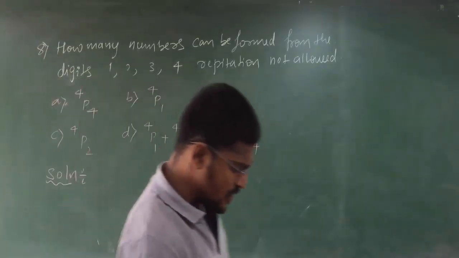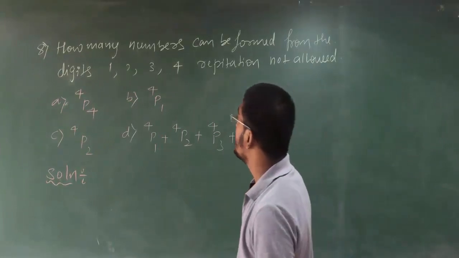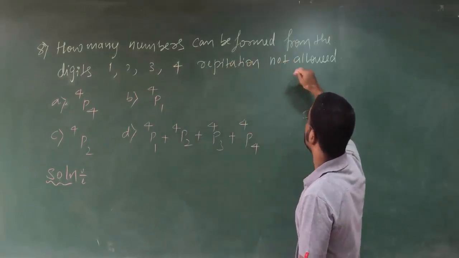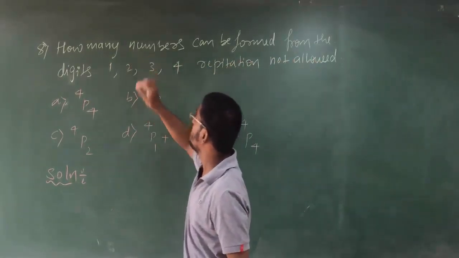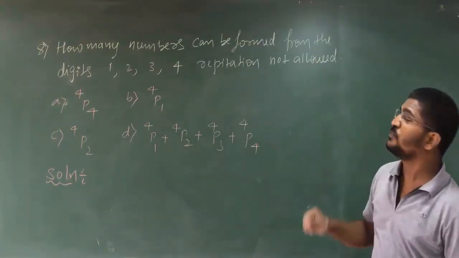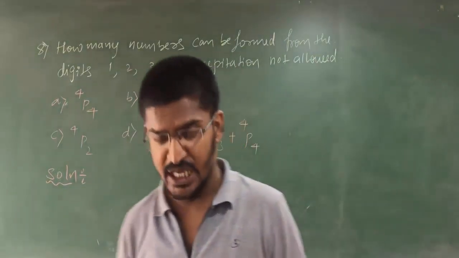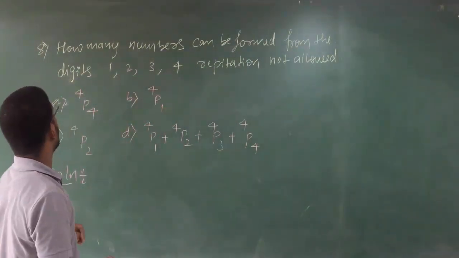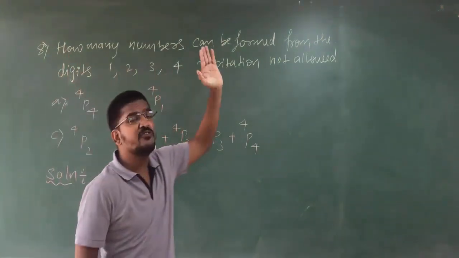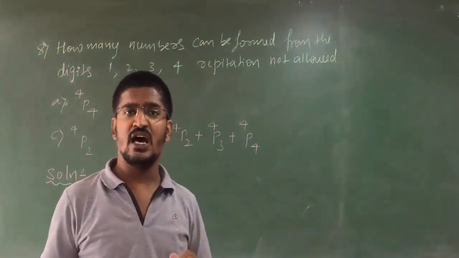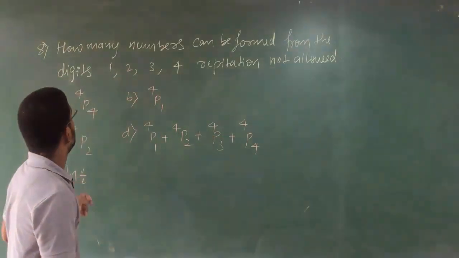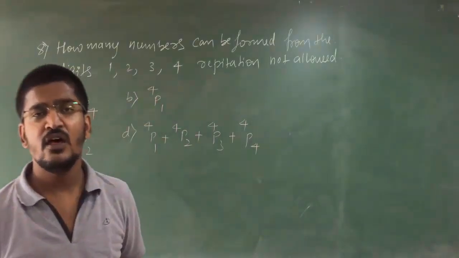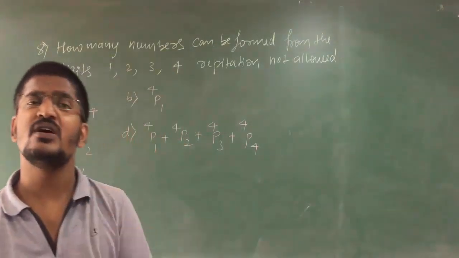Okay, students. So now let us move to the next question. How many numbers can be formed from the digits 1, 2, 3, 4 where the repetition is not allowed? See, they have given 4 digits, and what they are asking, how many numbers can be formed? Again, this has a little bit of a trick here. So using 4 digits, how many numbers can you make?